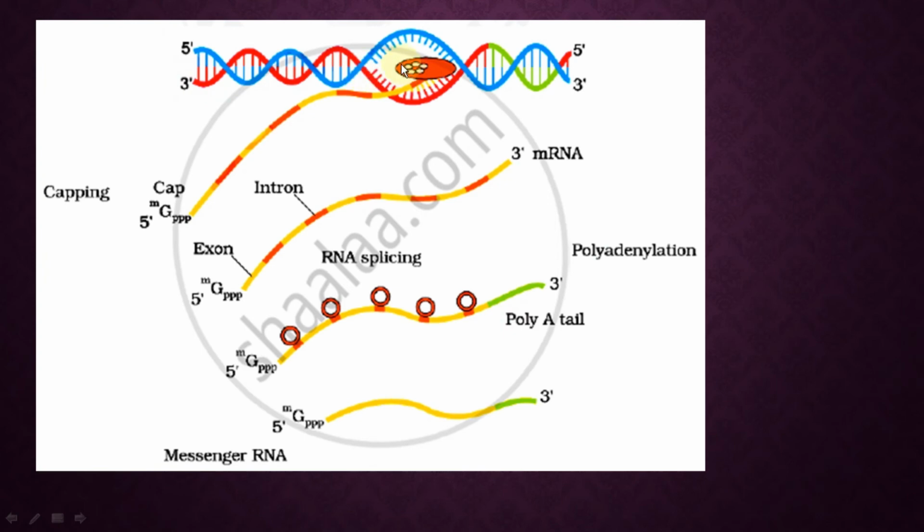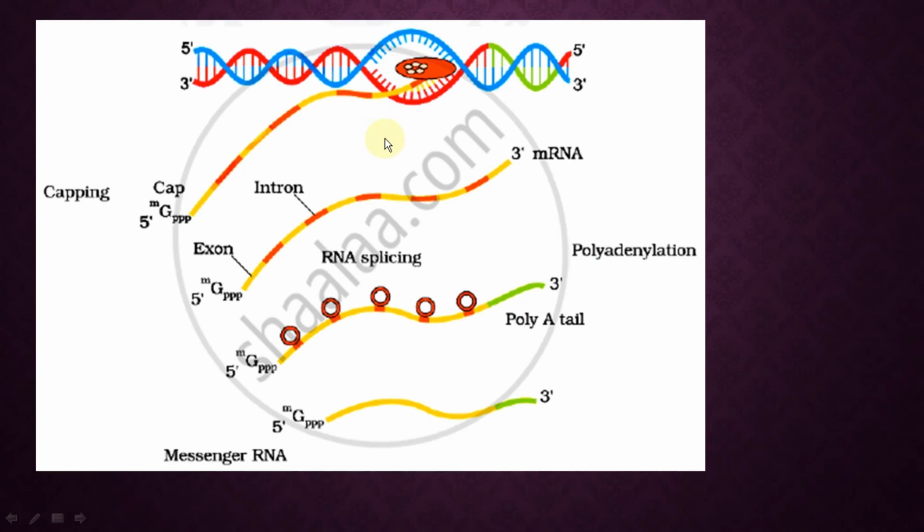Wherever it moves, it results in the opening, or uncoiling, or unwinding of DNA. And once it reaches the terminator end, the RNA polymerase leaves. Termination means the process gets stopped. RNA polymerase leaves this DNA strand, and the newly formed mRNA falls down inside the nucleus.